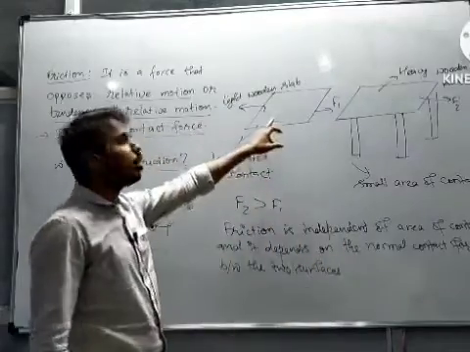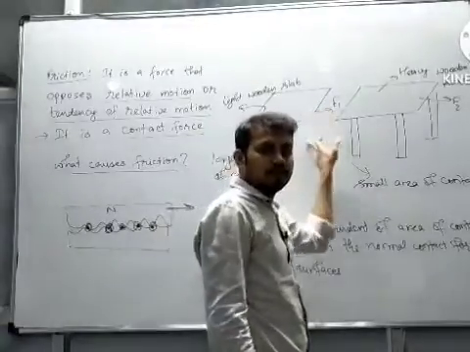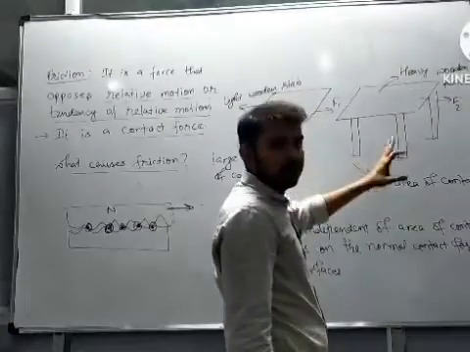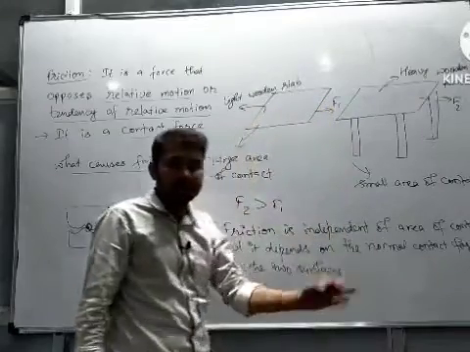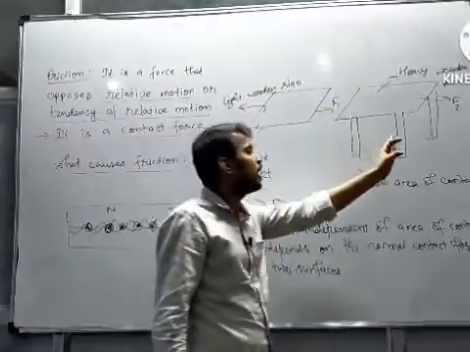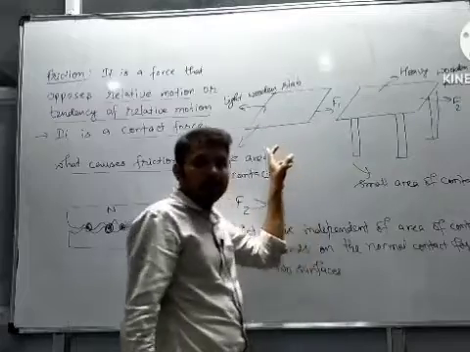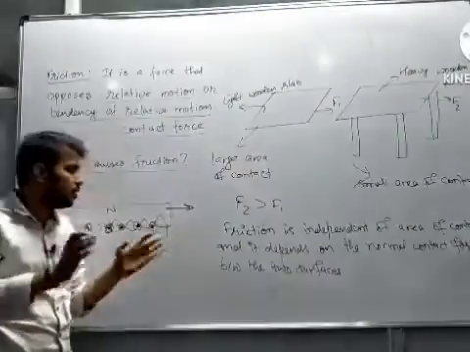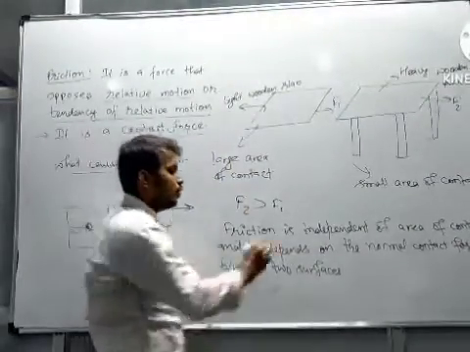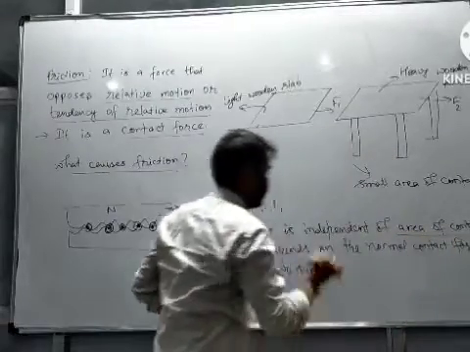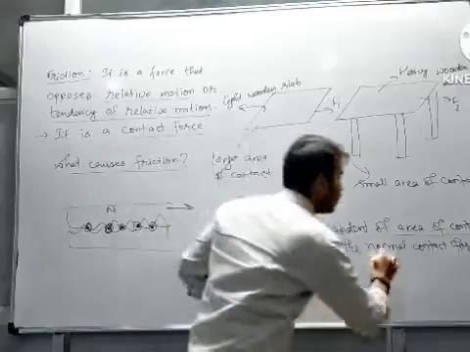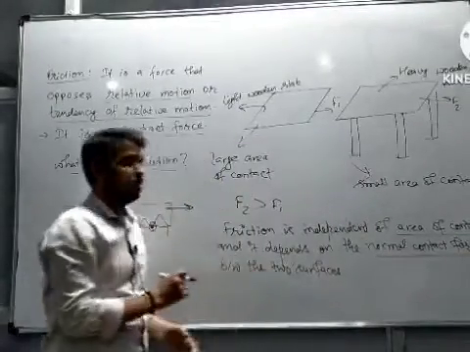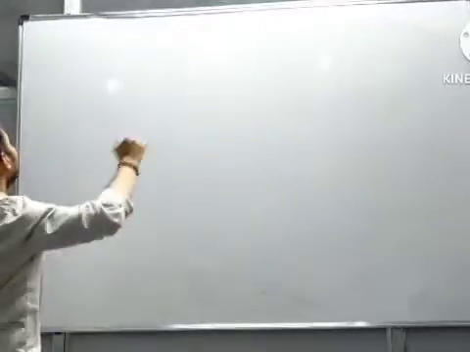And here clearly the normal contact force is related to the weight of the two bodies, and obviously the table is heavier than this wooden slab. So the normal contact force in this case will be more than the normal contact force in this case, right? So we are getting a very important point, that friction is independent of area of contact and it depends on the normal contact force between two surfaces. Now we are talking about varieties of friction.